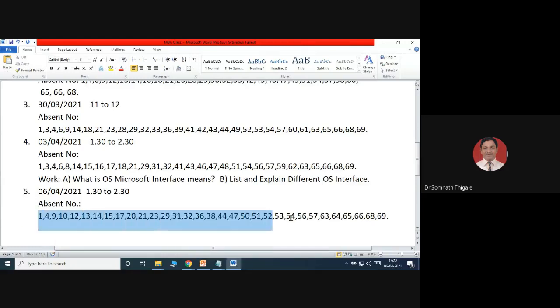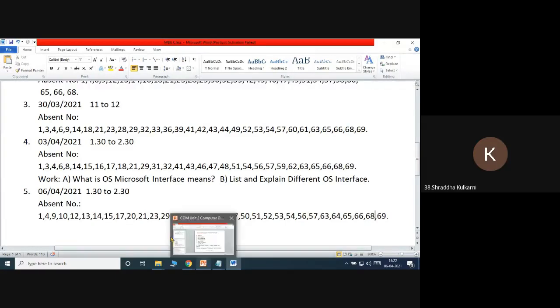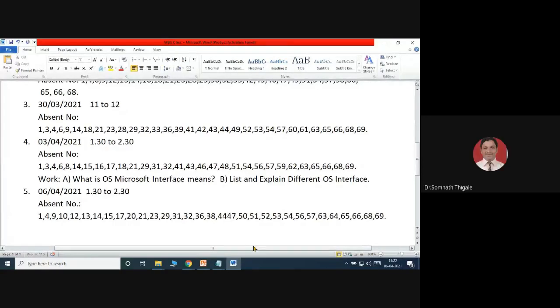These are the absent numbers. 30 is present, sir. Which number? Can you speak? 38. 44. Any other number apart from this? 38.